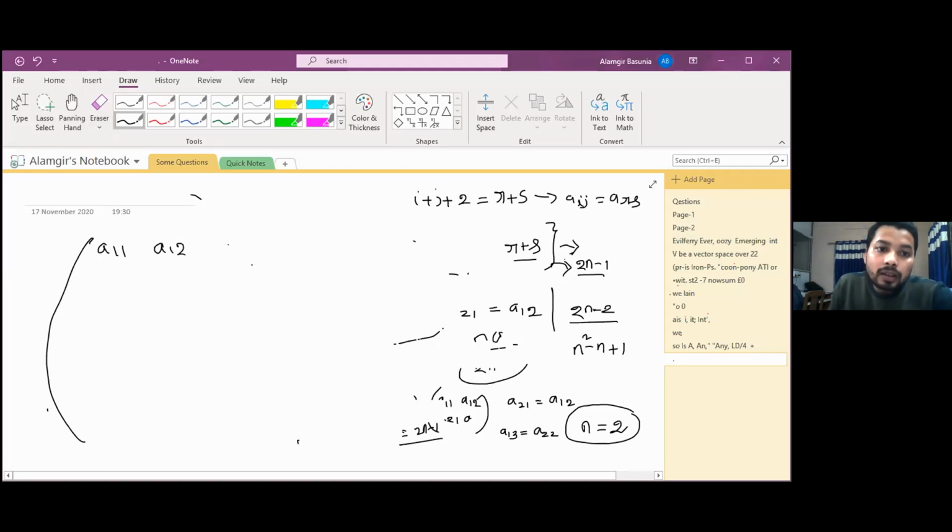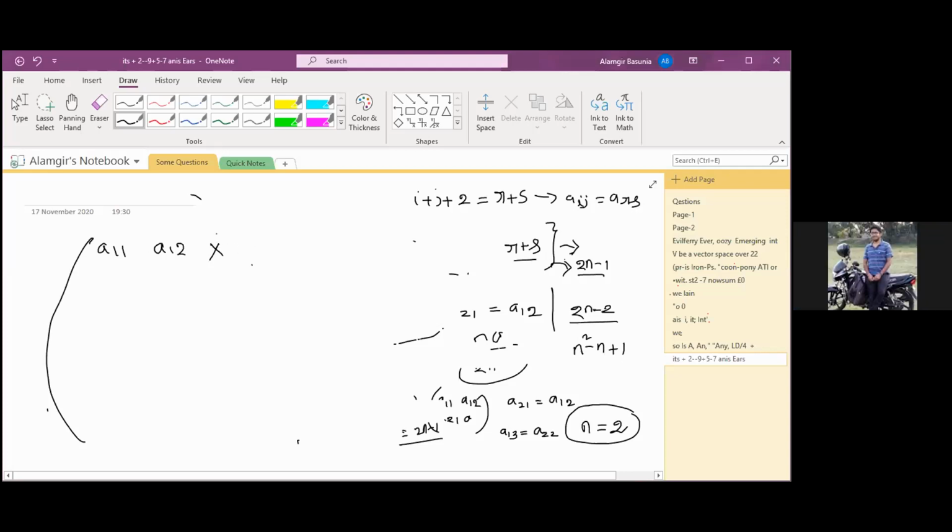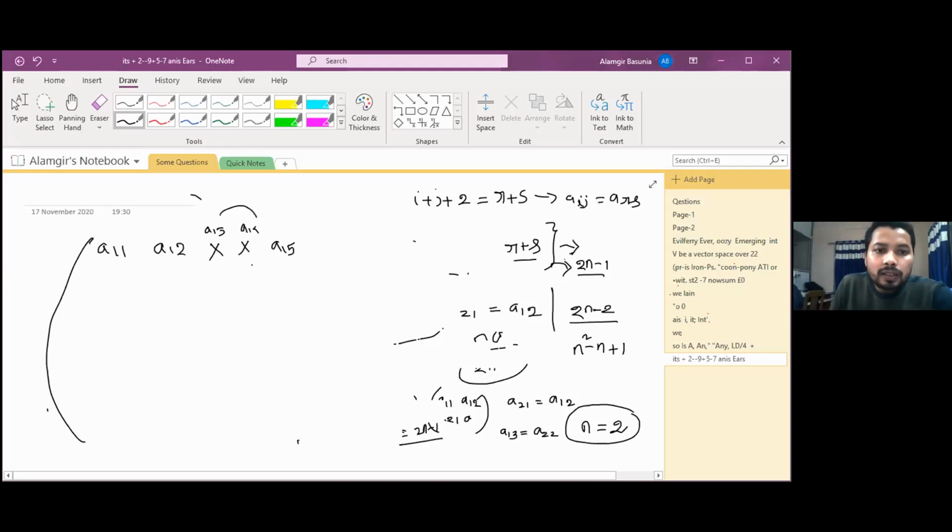Then tell me, here A13, can we choose or not? No, we cannot choose it, it depends on A11. A14, it depends on A12. Okay, A15, can we choose? No, it depends on A13, then we cannot take this one. And similarly, up to the last element, no element will come.